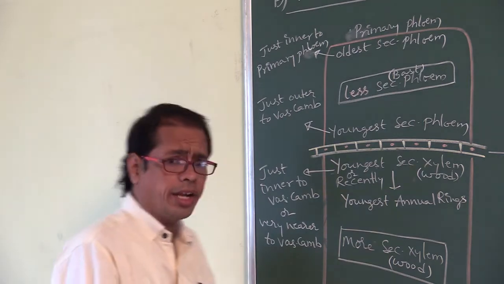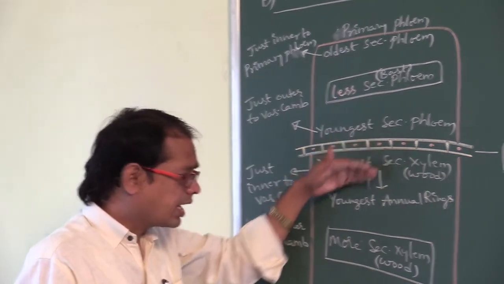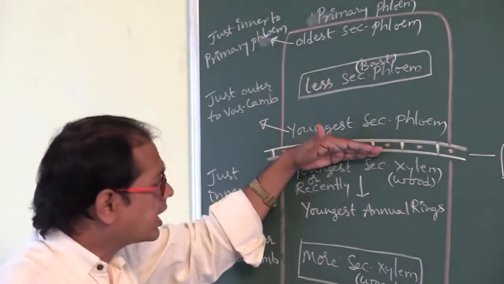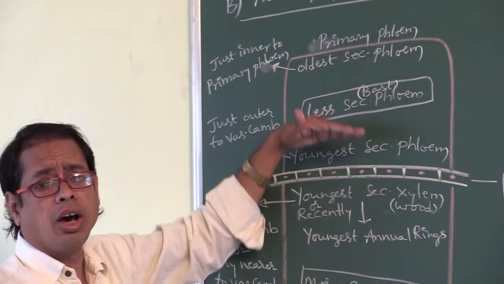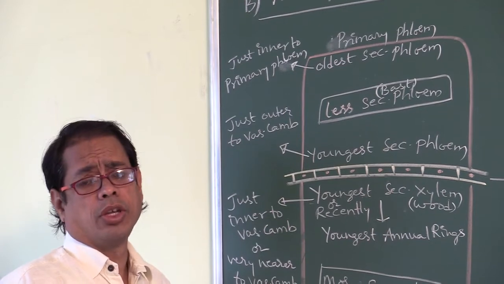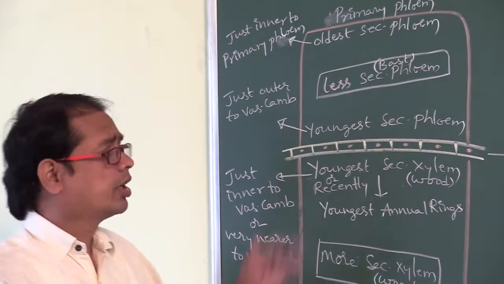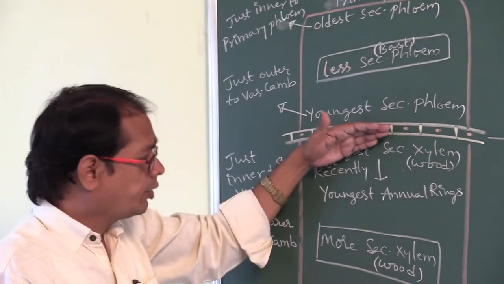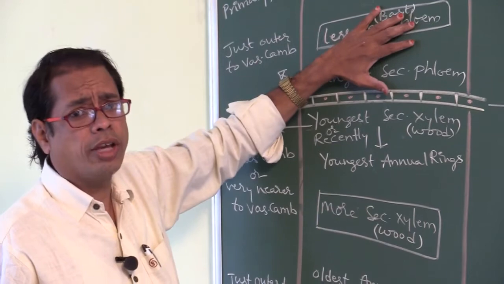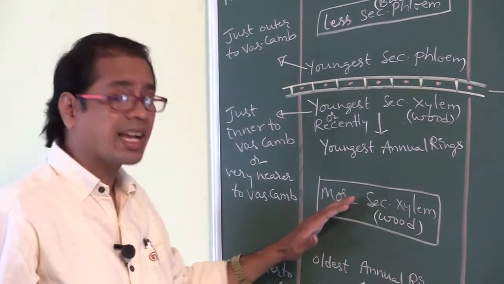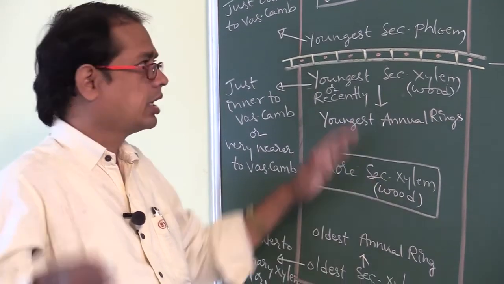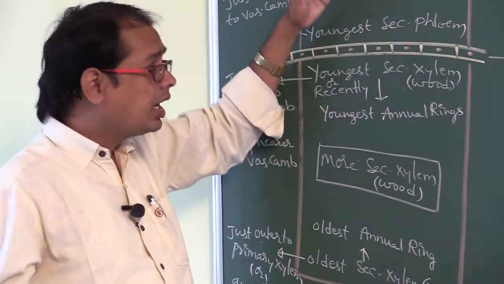Always, secondary xylem is formed from the vascular cambium, and always secondary phloem is formed from the vascular cambium. So the vascular cambium produces new cells towards the outer side and new cells towards the inner side. Towards the outer side is the secondary phloem, towards the inner side is the secondary xylem. Secondary xylem is produced in more amount, secondary phloem in less amount.